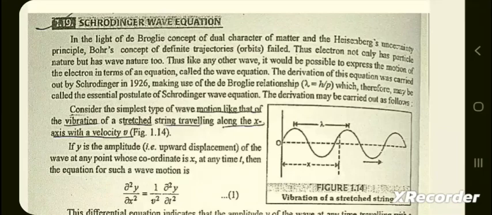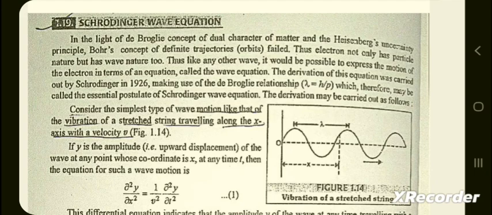In light of de Broglie concept of dual nature of matter and the Heisenberg uncertainty principle, Bohr concept of definite trajectories or orbits failed. Thus electrons not only have particle nature but have wave nature too. Thus like any other wave, it would be possible to express the motion of the electron in terms of an equation called the wave equation.